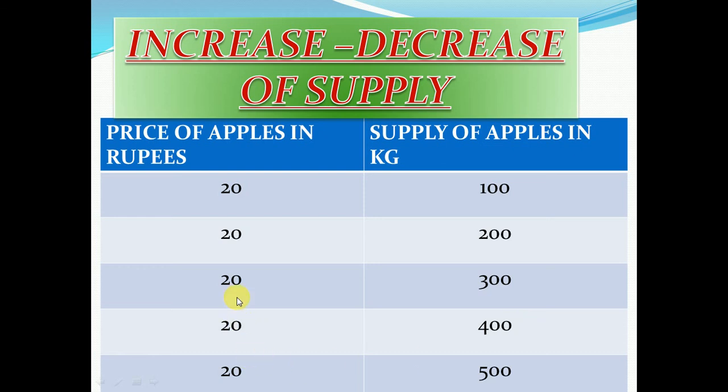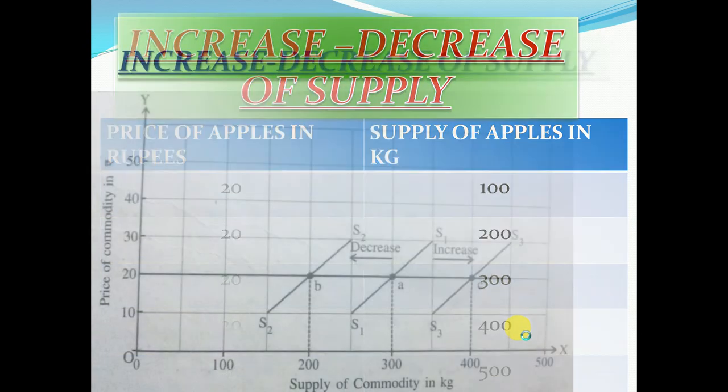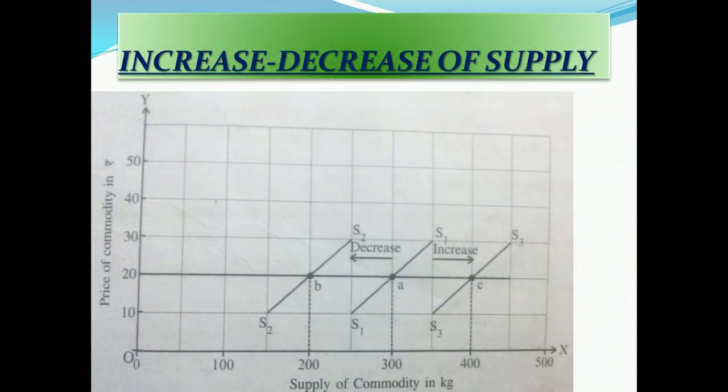The price is not going to 30 or 40, yet the supply is more, because maybe more firms are entering the same area, so supply will increase. So it is increase and decrease. With the help of this concept, here is the diagram of increase and decrease. We can find here 20 rupees is the same, no change in the price, no 30 or 40, no different line, only and only the 20 line. But at 200, 300 and 400 with the same price, the supply changes.